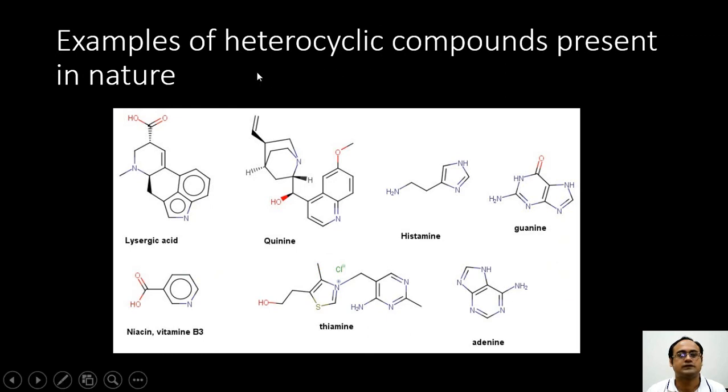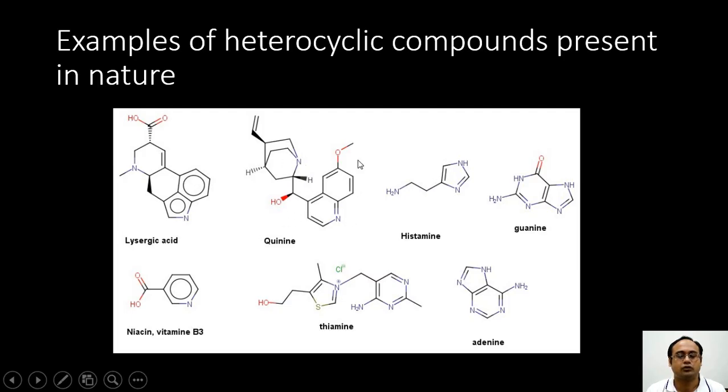Now, here are some examples of heterocyclic compounds which are present in nature, have important biological activities, and some of them are quite useful as drugs. For example, lysergic acid has a benzimidazole ring fused with another saturated ring, and it is a very potent central nervous system compound. Similarly, quinine is an antimalarial.